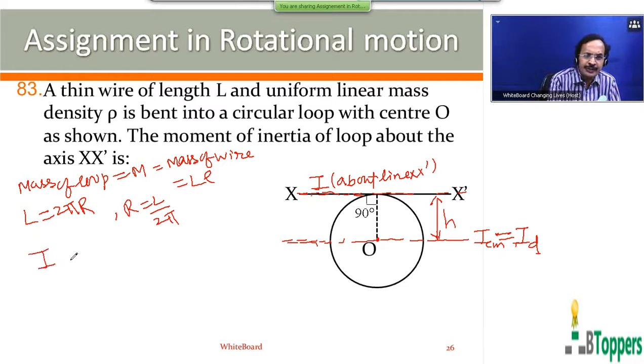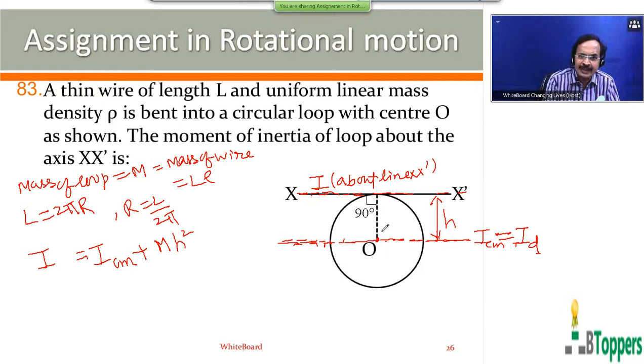According to the parallel axis theorem, the moment of inertia of the loop about the line XX' is equal to the moment of inertia about the parallel axis passing through its center of mass, plus the product of the mass of the loop and the square of the perpendicular distance h between the two axes. Here, the moment of inertia is about the parallel axis through the center of mass. Here O is the center of the loop, which coincides with the center of mass of the loop.